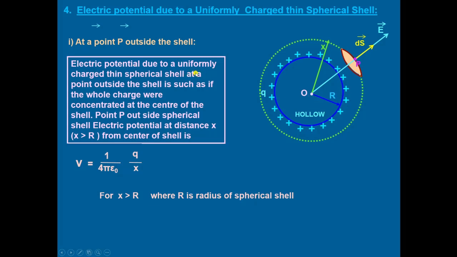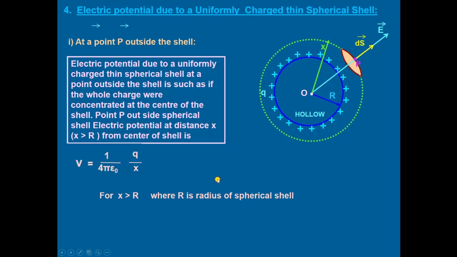We know that the electric potential due to the shell will be just a case of the point charge. Point P is outside the shell, that means x is greater than R. Then V will be equal to 1 upon 4 pi epsilon naught multiplied by Q upon x.